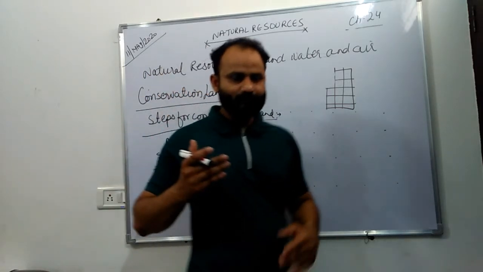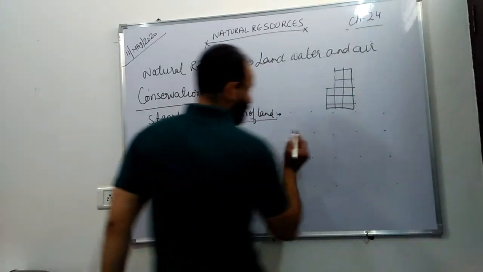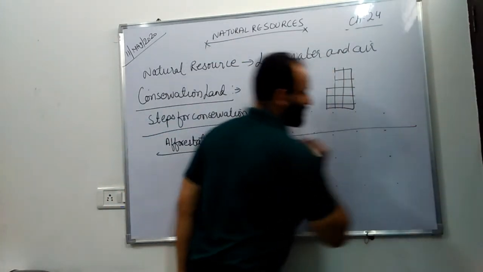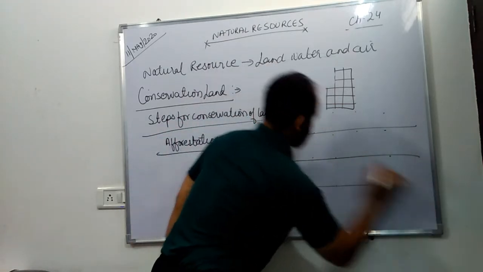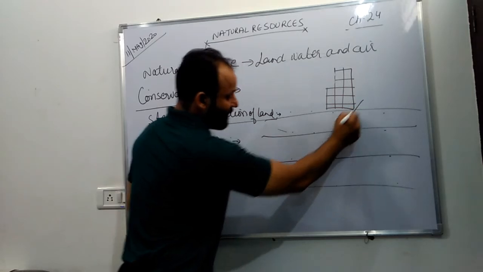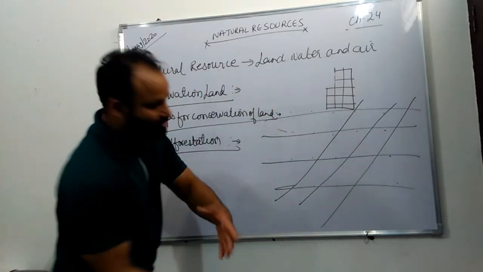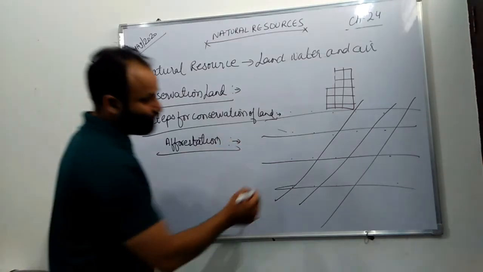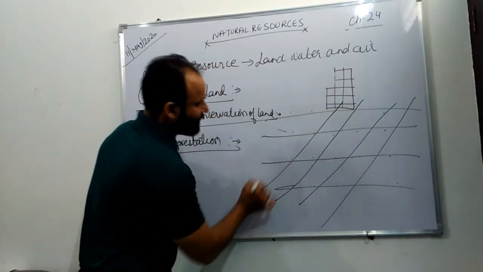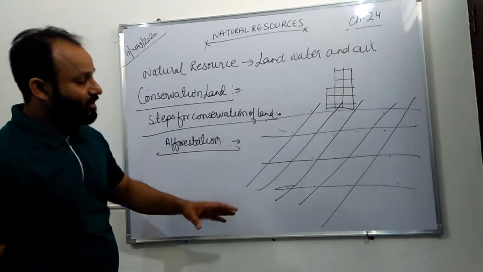If you look diagonally, you will see that plants are also in a straight line. When we see from here, we see plants in a straight line, and when we see from here, we see plants are also in a straight line. You understood my point, what I'm trying to say. So it is planted in such a way.